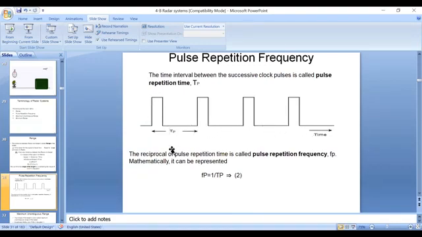Okay, this is amplitude on the y-axis and time period on the x-axis. So here, pulse repetition frequency is nothing but the reciprocal of pulse repetition time, where pulse repetition time is the separation or time interval between two successive clock pulses. The reciprocal of this pulse repetition time is the pulse repetition frequency, denoted by Fp, where Fp is equal to 1 by Tp. So easily you can calculate the pulse repetition frequency.